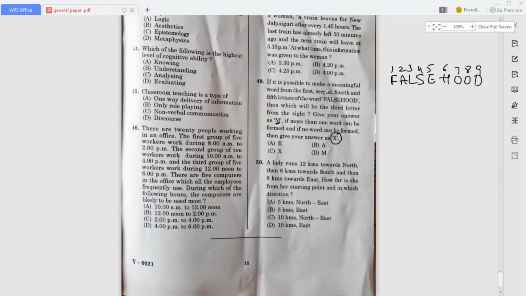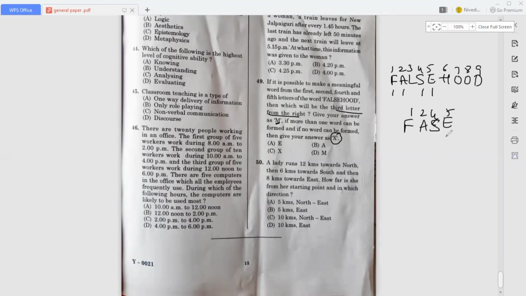Right? So here they will mention what? From the first, second, fourth, and fifth. That is F, A, S, and E. In the question they have only mentioned the first, second, fourth, fifth. Okay, so now what they will ask, tell.